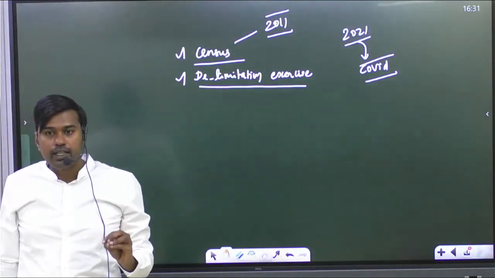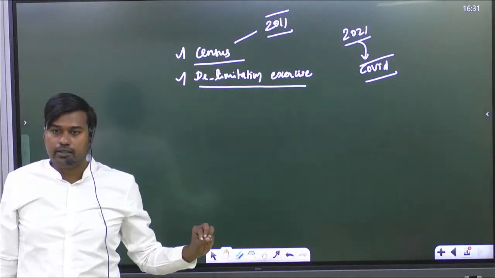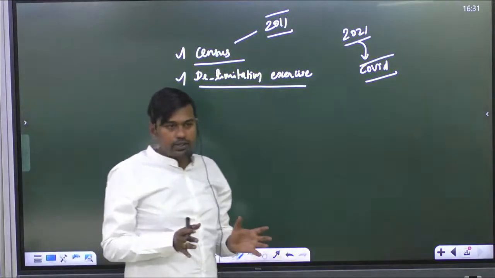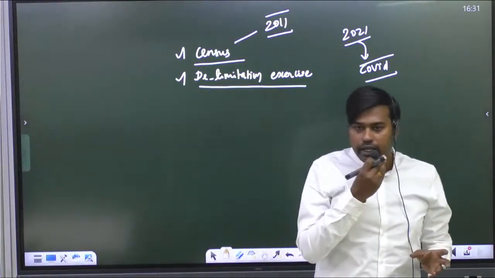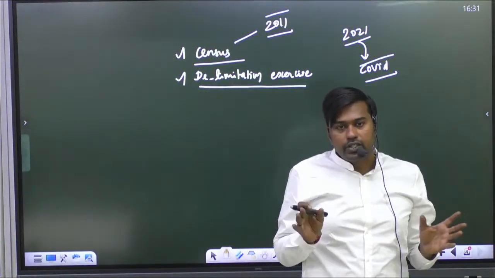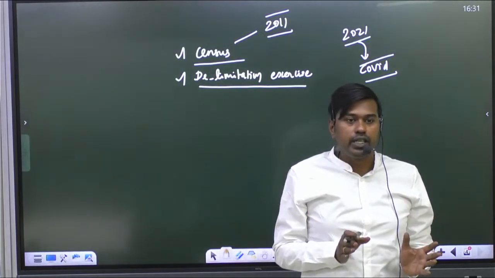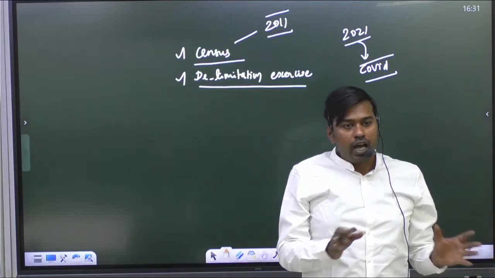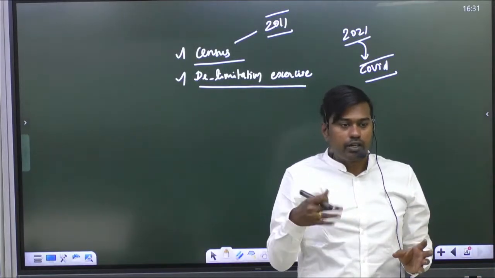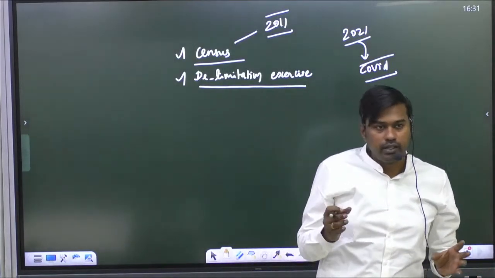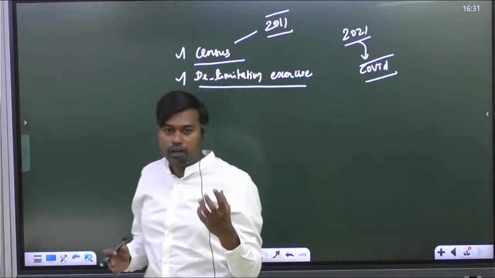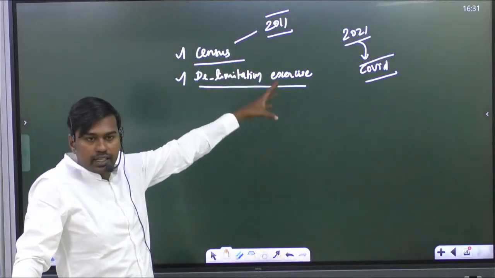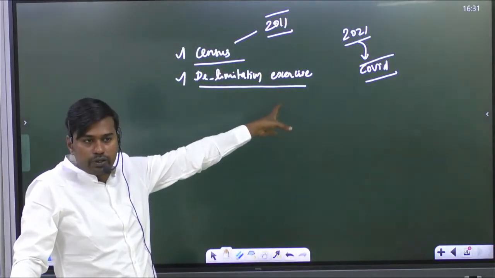If the government is really serious, they should do this exercise. Because the census exercise serves as the source of which data? Socio-economic indicators. See, the condition of reserved communities in India, literacy rate in India, sex ratio of India, all these data are important or not for devising any government schemes? Is it or not? So the government should always have this census, which should be done once in 10 years. But the last exercise has still been delayed, 2021.